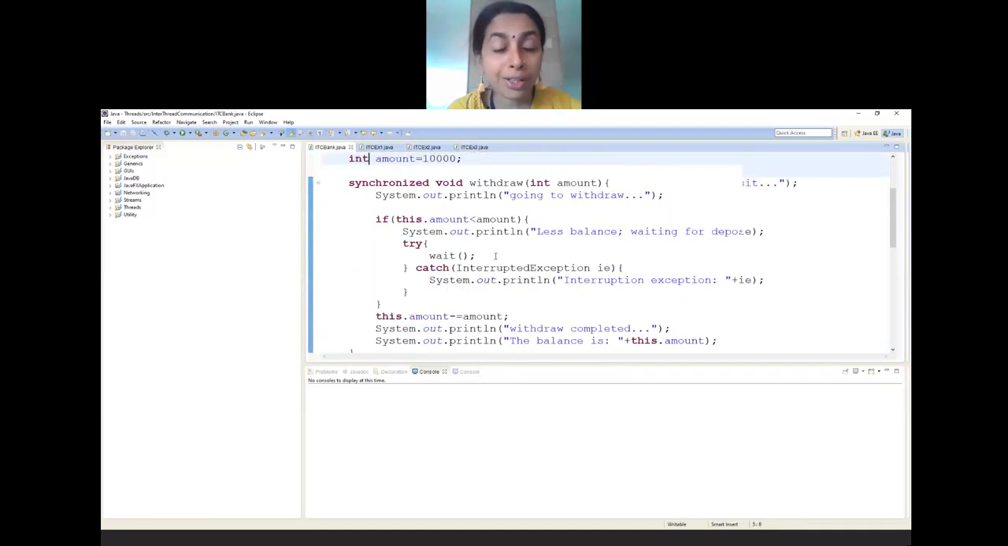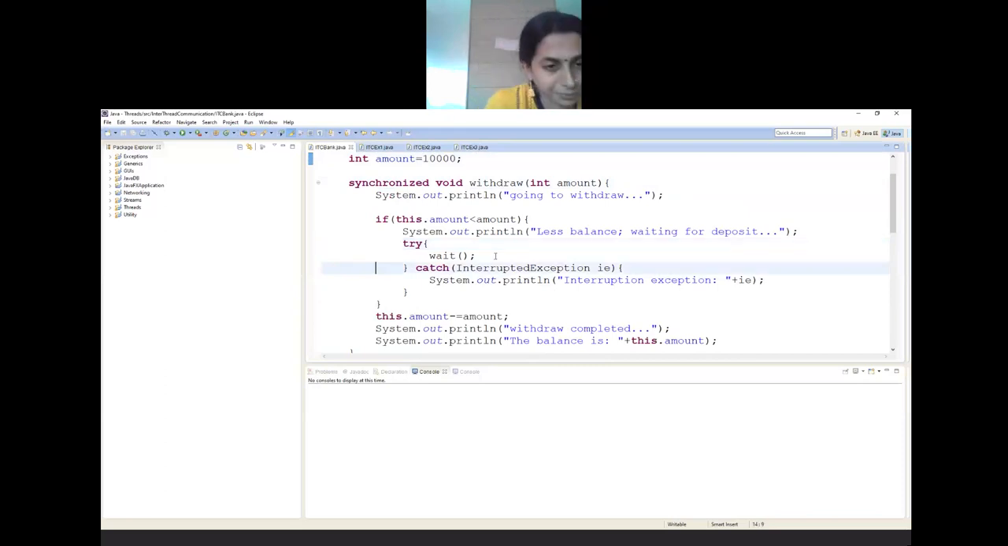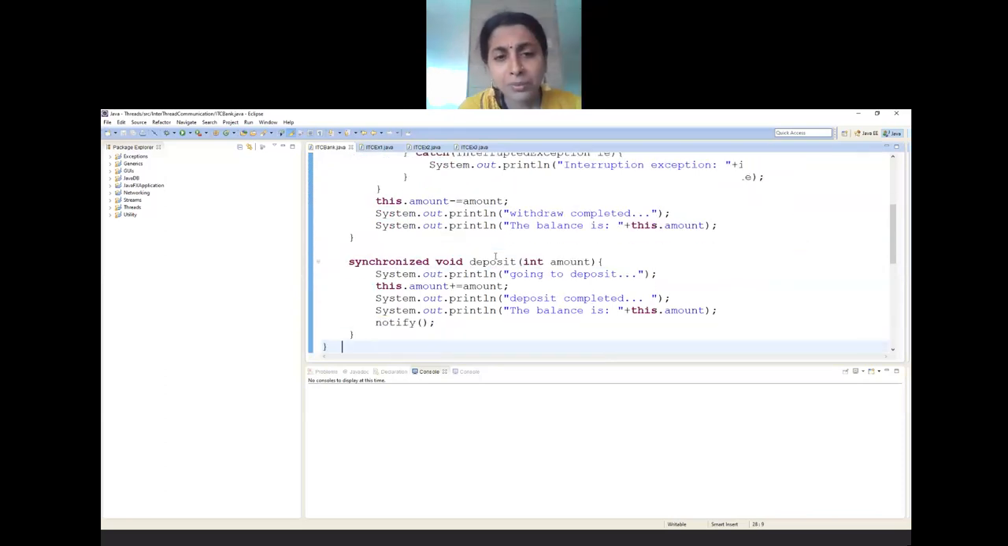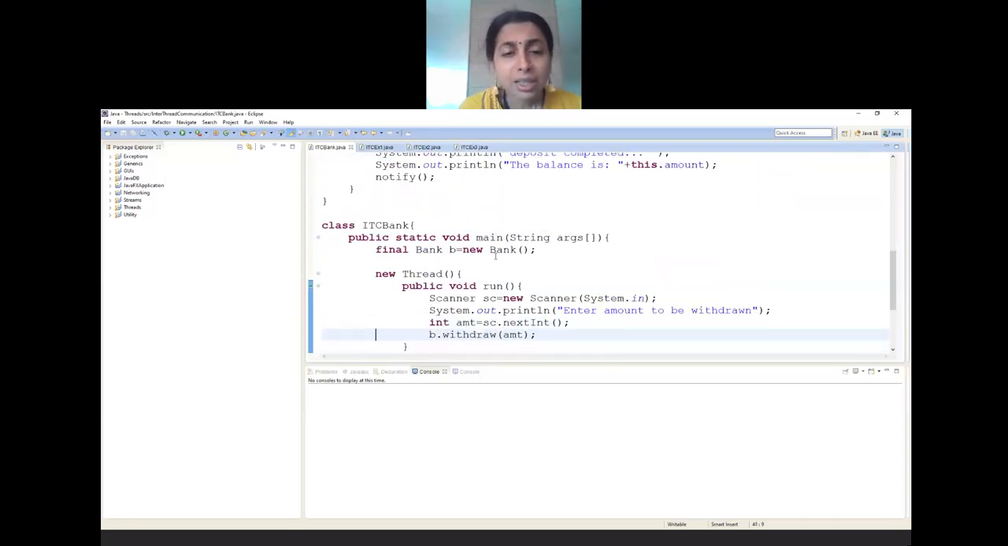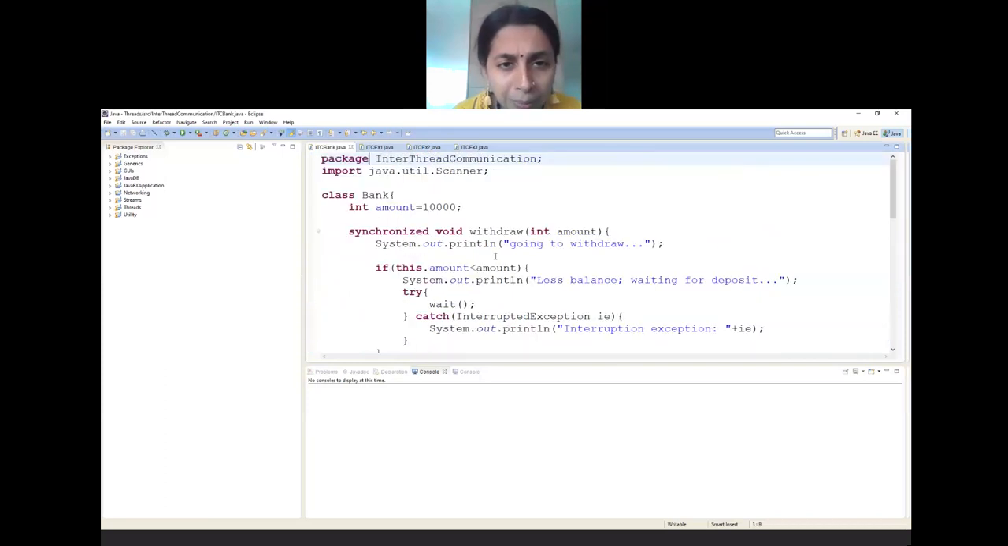Let me just go ahead and go through this program. Just have a look at this. What have I taken? Amount equal to 10,000. The meaning of amount is balance. I have taken a bank class inside that.